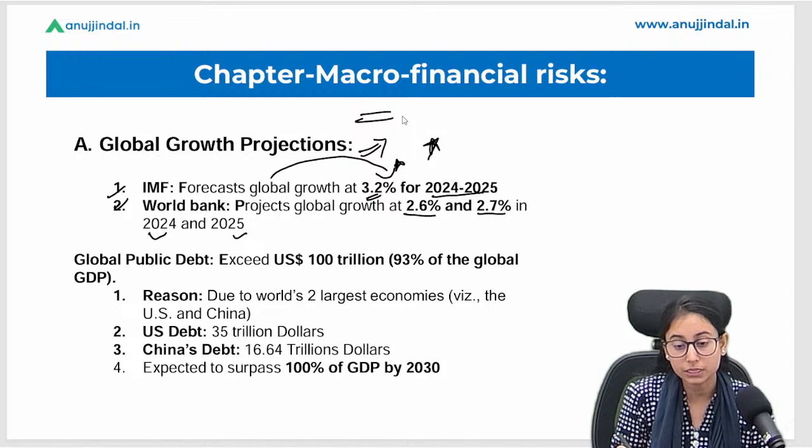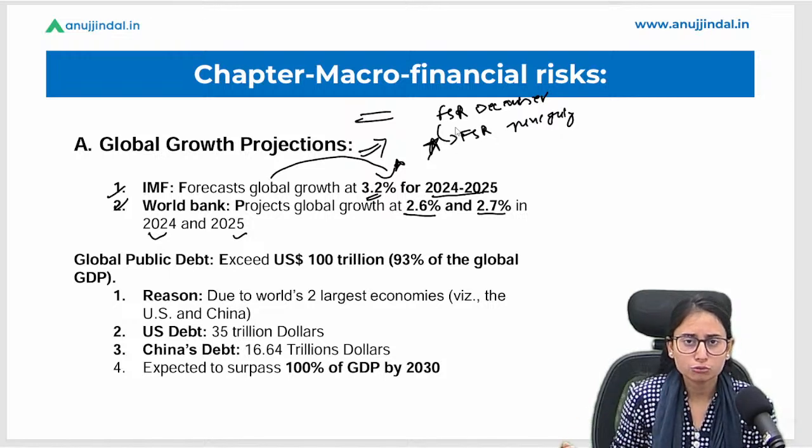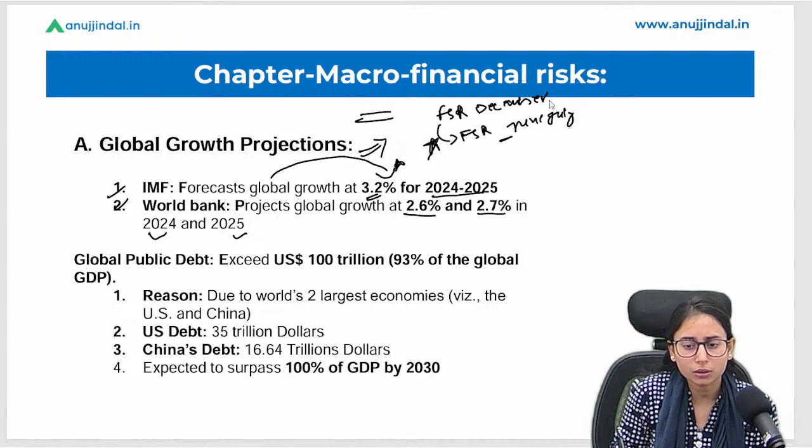So do remember this. Now what has currently come is the FSR, right? It came in December. Now one more will be issued around June or July. Many of the students ask, ma'am, which one should we read, the latest one or the oldest one? Now both the reports are really very important.